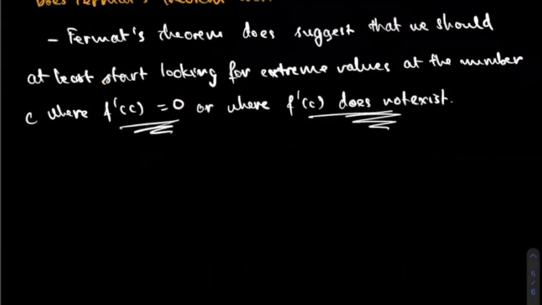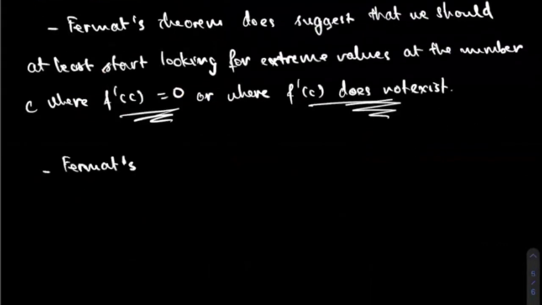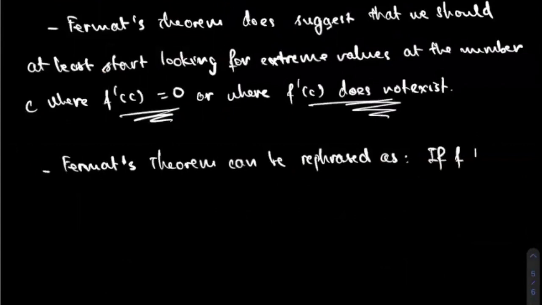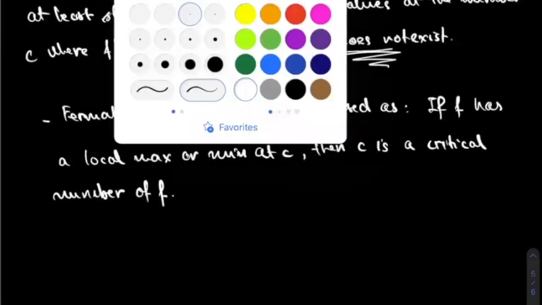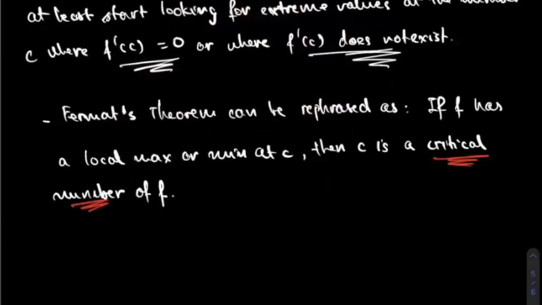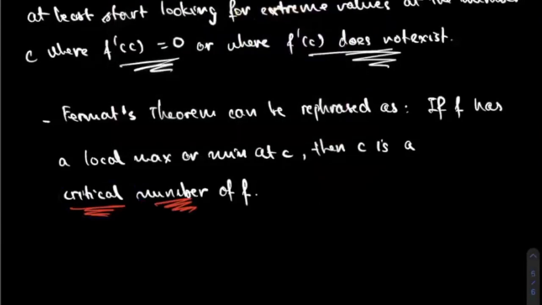And a second note: Fermat's theorem can be rephrased as: if f has a local max or min, then c is a critical number of f. So another new terminology here, critical number. When you have a critical number, then you might have a maximum or minimum.